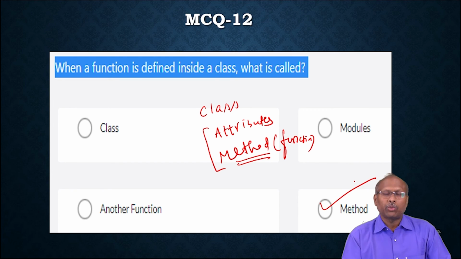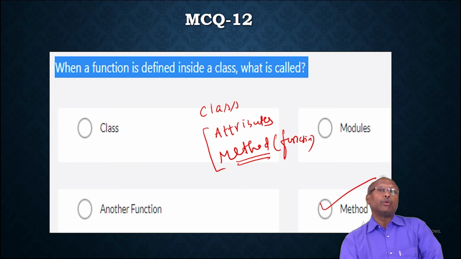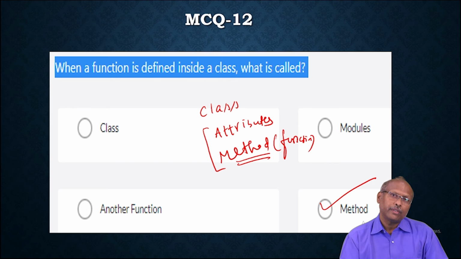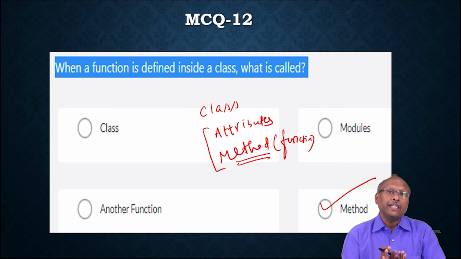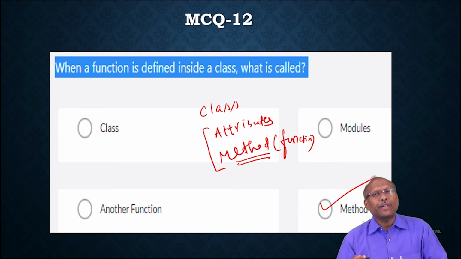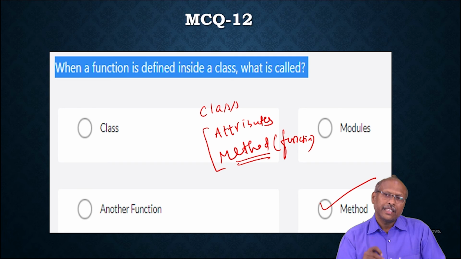So sometimes they may ask this type of question also. These are the basic fundamental questions of OOPS. So you must be ready for all types of questions at the MCQ level, because in MCQs they will give typical, very fundamental questions that you must be ready to answer. I hope it is clear. So please remember, a class is a collection of attributes and methods. A method is nothing but a function. When you write a function inside a class, that function is called a method. When you write a function outside the class, it is just a function. But when you write it inside a class, we call it a method. That is the generalized name.